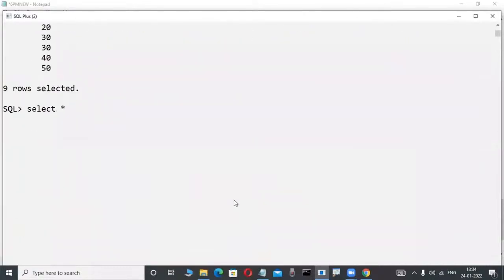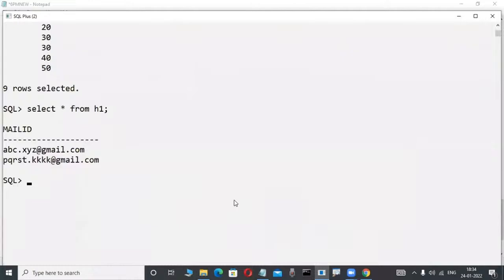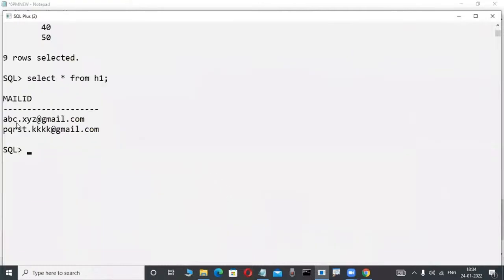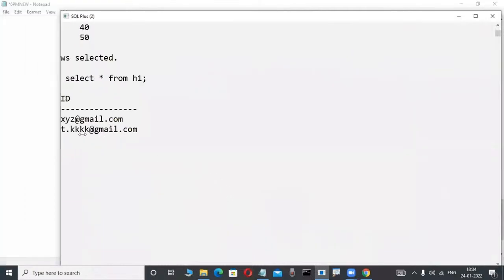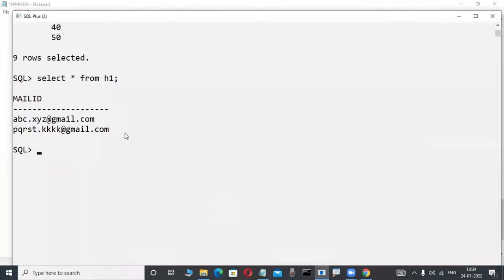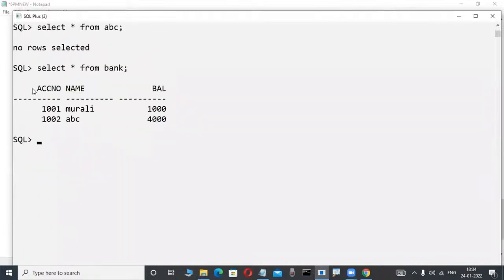Observe here, a single value in every cell. In my project, so many tables are there. For example, in our class also. Is a single value available or not? In a single value, I am storing mail IDs like this. Anywhere, in every table, single values are available. Every cell has a single atomic value. Then only can we operate; otherwise it is impossible.